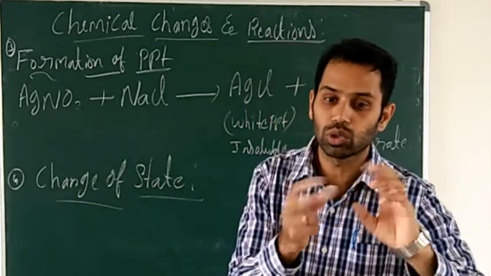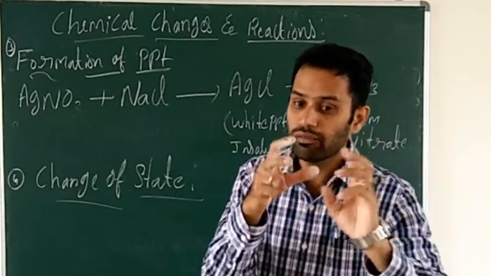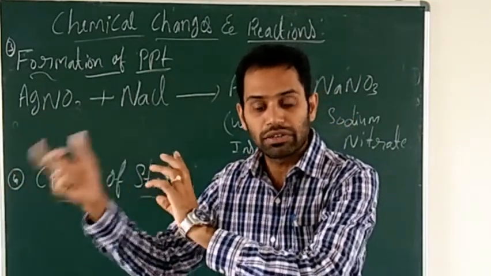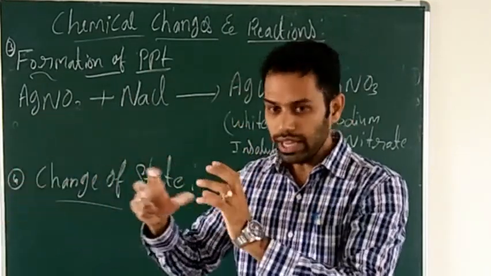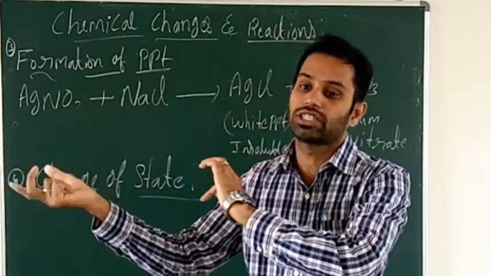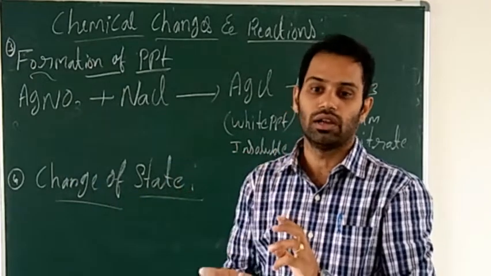So the two reactants in the gaseous state, after reacting with each other, give a product that may be in the liquid or solid state. That is a change of state. Vice versa is also possible.